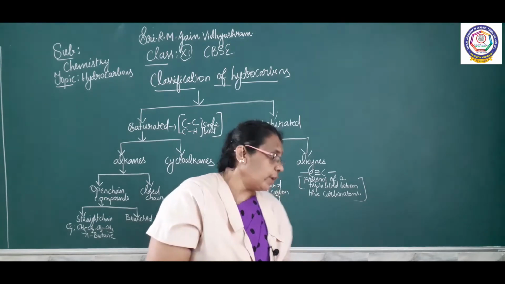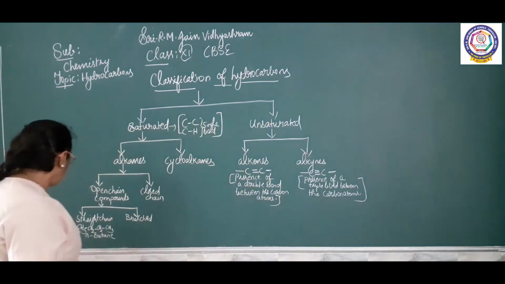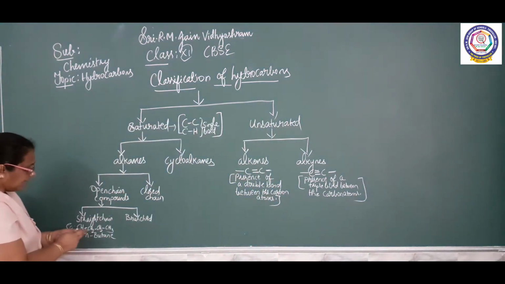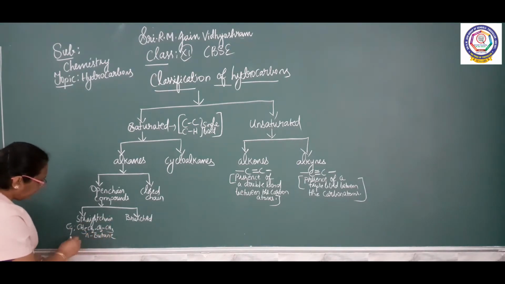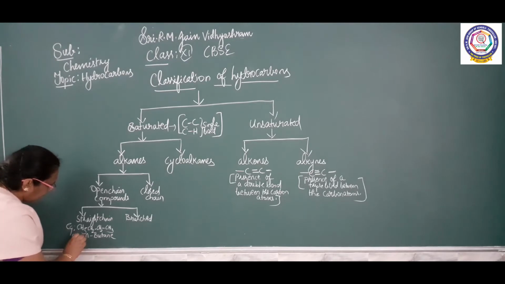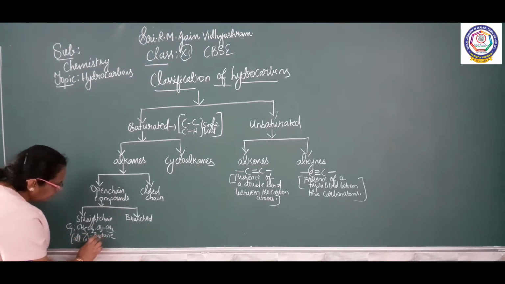So here, when you talk about the straight chain compound, CH3, CH2, CH2, CH3, n-butane, all carbon atoms are in the straight chain.